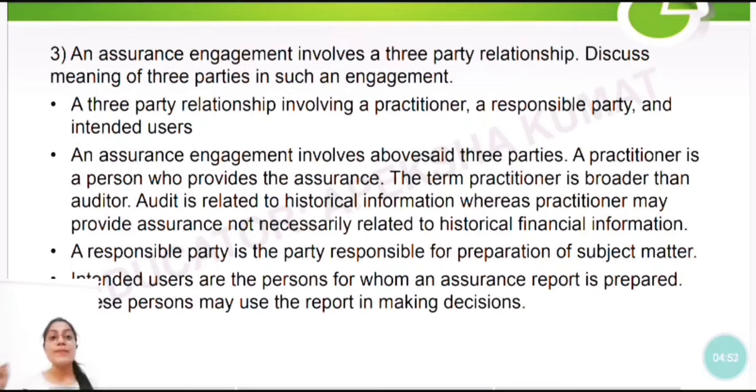Now see, a 3-party relationship involves, who all are involved in this 3-party relation? So see, a practitioner is involved, a responsible party is there, and intended users are there. An assurance engagement involves the above said 3 parties. A practitioner is a person who provides an assurance. You can call it an auditor also, right? Auditor in this case is nothing but a practitioner.